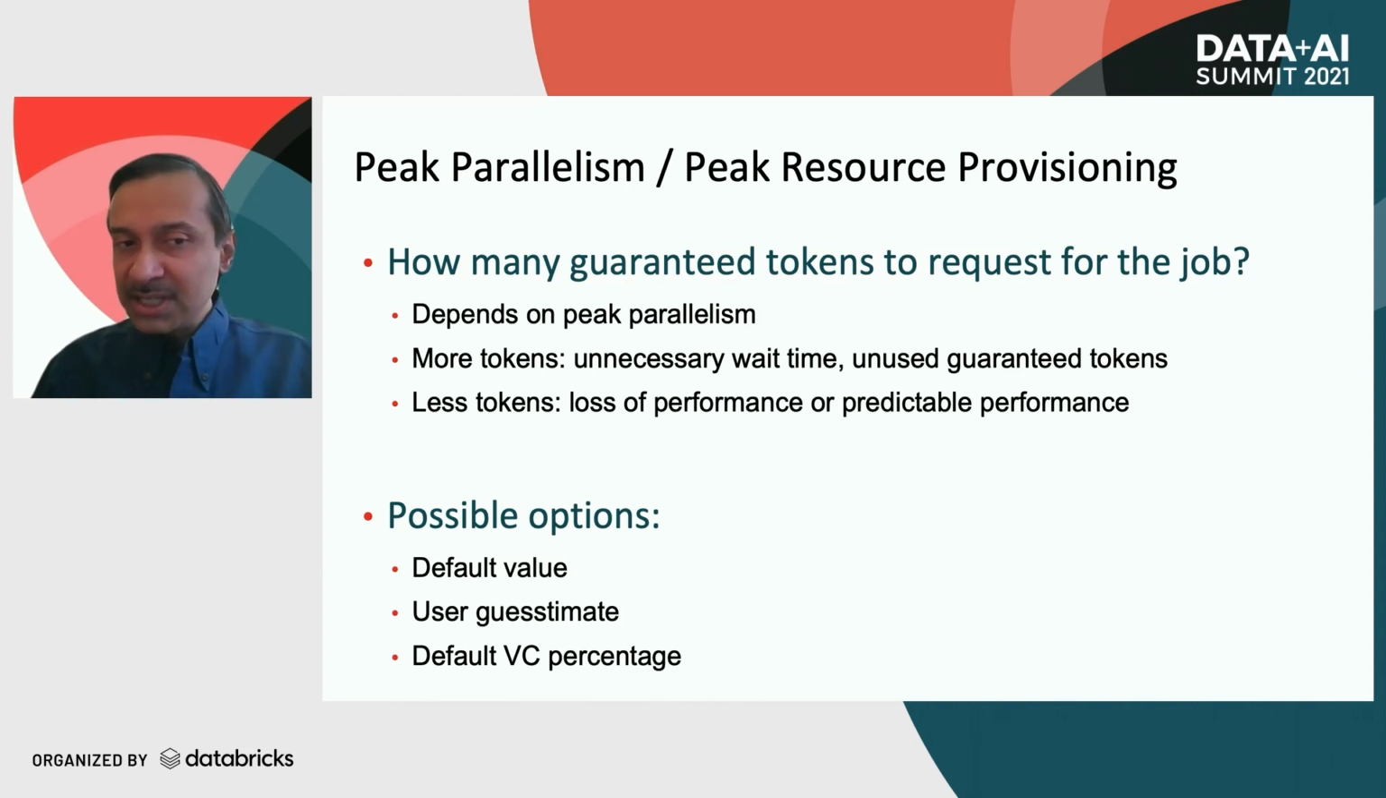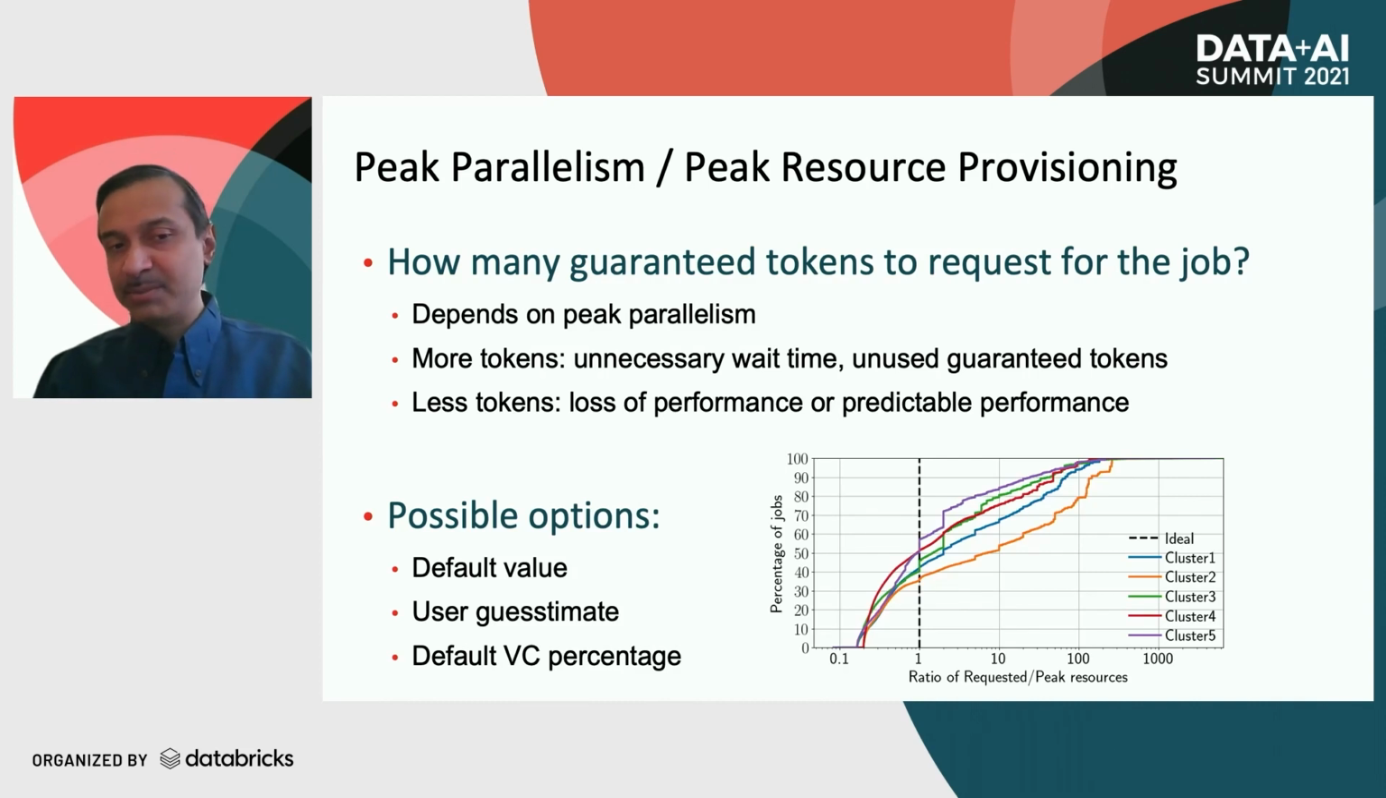Now, given a job, how would a user select this token count? They could use a guess, or they could use a default value or a default percentage for the VC, or virtual cluster. But we have seen on our clusters that this policy is quite suboptimal. So this chart shows the distribution of the ratio of the requested token count divided by the peak token count on 5 of our production clusters. A value of 1 means perfect allocation, whereas greater than 1 means the job is over-allocated, and less than 1 means it is under-allocated. And as you can see on our clusters, 40 to 60% of jobs are over-allocated. And this is the space that AutoToken tries to focus on, to reduce this over-allocation for the jobs.